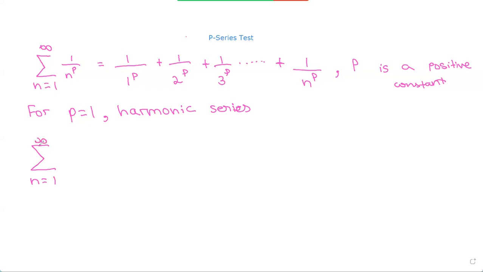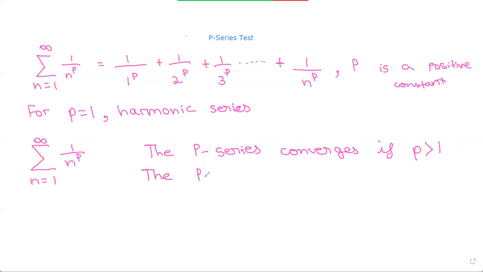So we have this sigma notation, and we have 1 over n to the power of p. So when does it converge? The p-series converges if p is greater than 1.